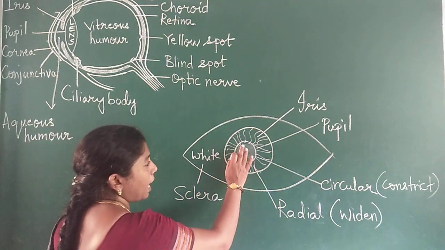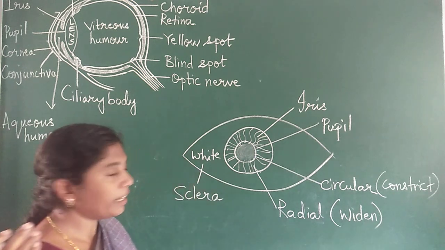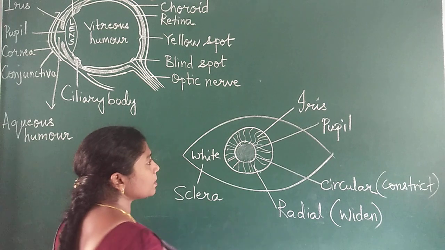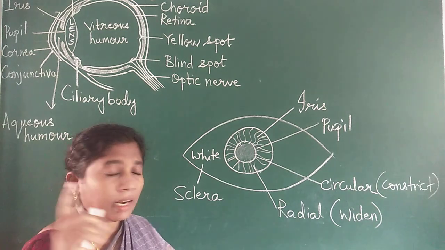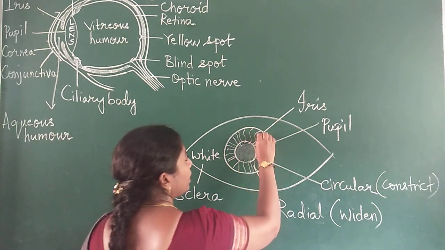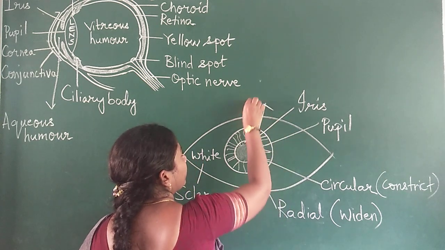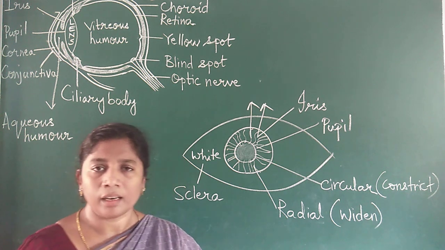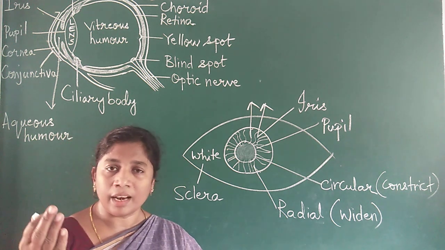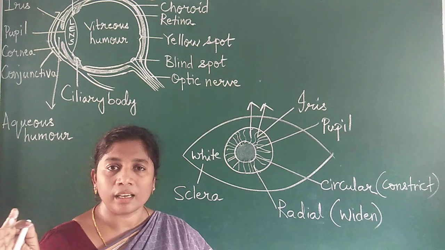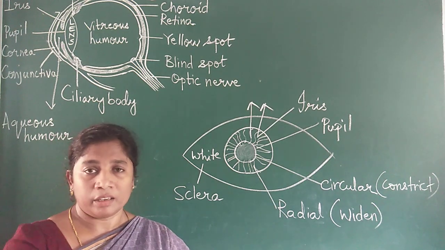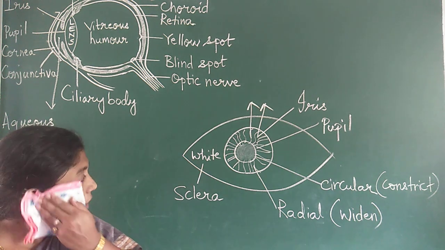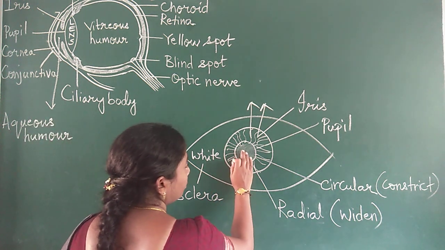So this is how the light enters. Light falls on the iris here like this, and the light falling on the iris will reflect back. If it is reflecting black light, your eyes are black in color. If it is reflecting green light, your eyes are green in color. Depending upon the reflection, you can tell the color of your eye. So this is the pupil.